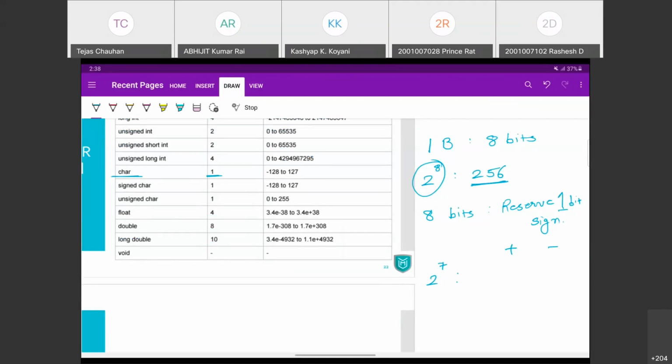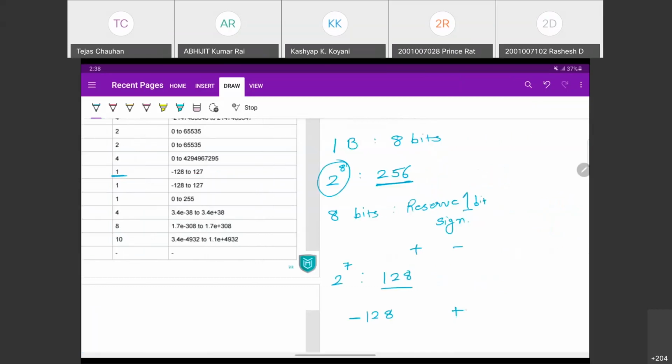What is 2 raised to 7? Yeah, correct, Vyom. That's 128. Okay, that's a total of 128. Now, if I say that I have 128 numbers, it goes from negative to positive range. So negative 128 to positive 128, I can define my range.